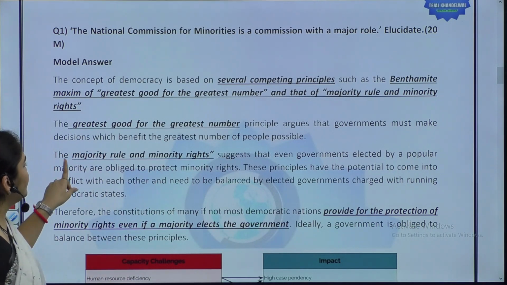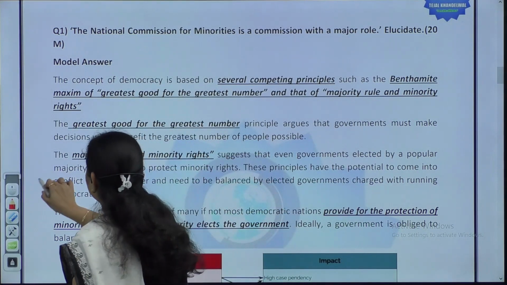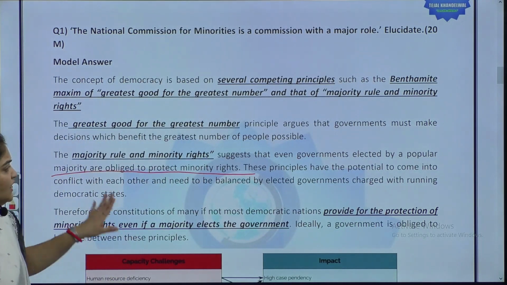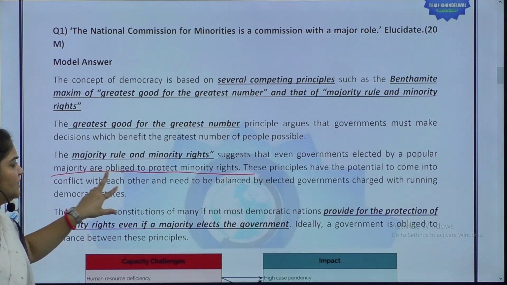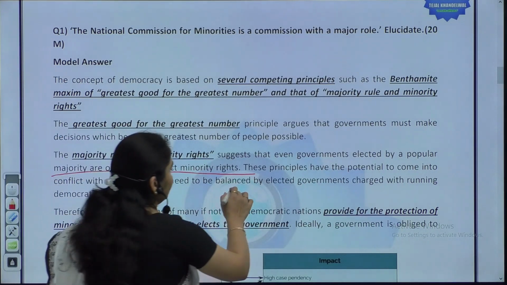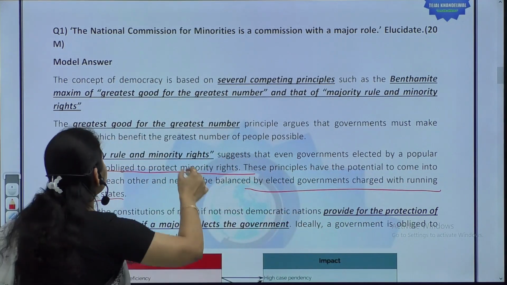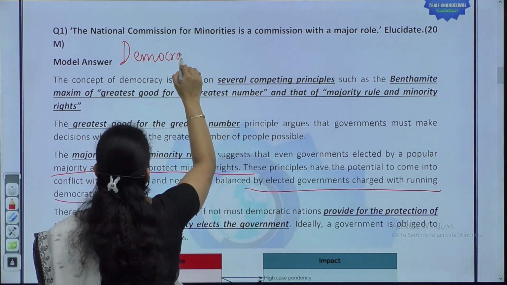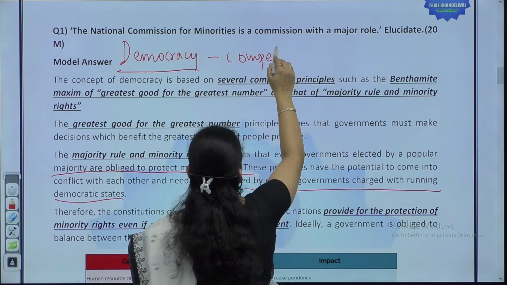That even governments elected by a popular majority are obliged to protect minority rights. And these principles have the potential to come into conflict with each other, and however it needs to be balanced by the elected governments charged with running democratic states. So we started with how in democracy there are several challenges, there are several competing principles, and in the context